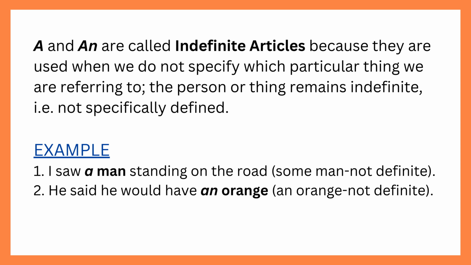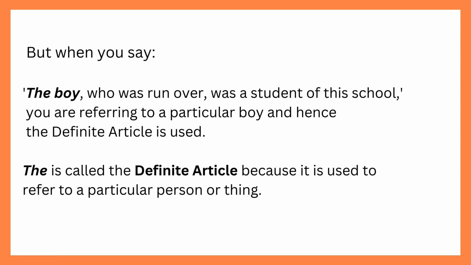Example 1. I saw a man standing on the road. In this sentence, some man is not definite. 2. He said he would have an orange. In this sentence, an orange is not definite. But when you say, the boy who was run over was a student of this school, you are referring to a particular boy, and hence the definite article is used. The is called the definite article because it is used to refer to a particular person or thing.